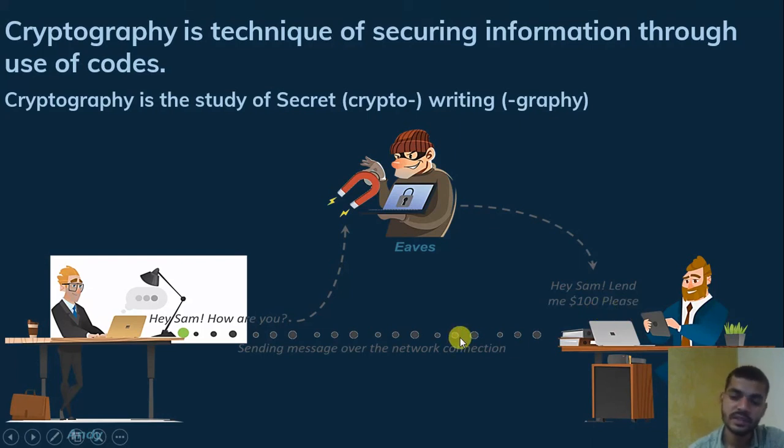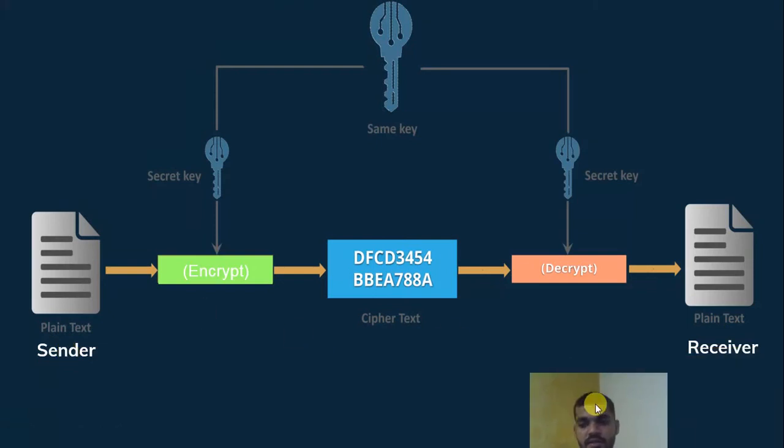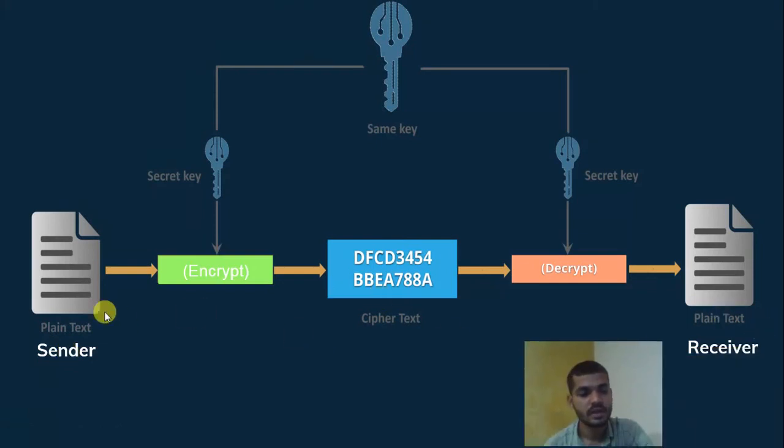To prevent this type of attack, we use cryptography. So this is what happens in cryptography. Here is the sender and here is the receiver. Here is a plain text, and the receiver also receives the plain text. How does the plain text get to the receiver? By using cryptography.